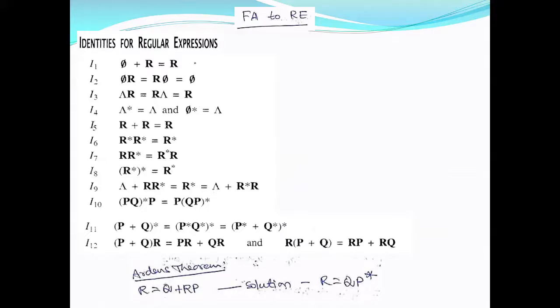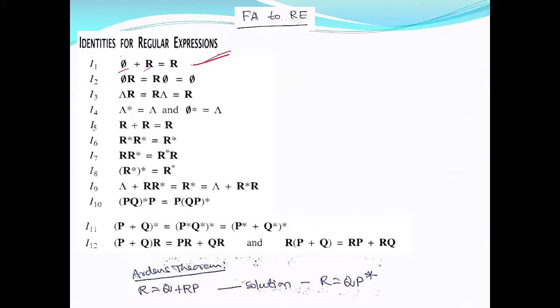Now look at this. Everything is self-explanatory. You can just go through them. For example, φ plus r, that is null string plus some regular expression r, is nothing but r, because strings from this are strings from this. Now this φ will contain no strings and r will contain some strings defined by r.